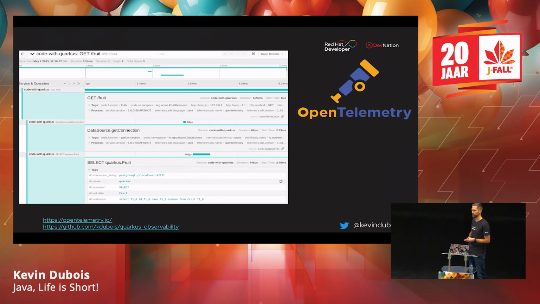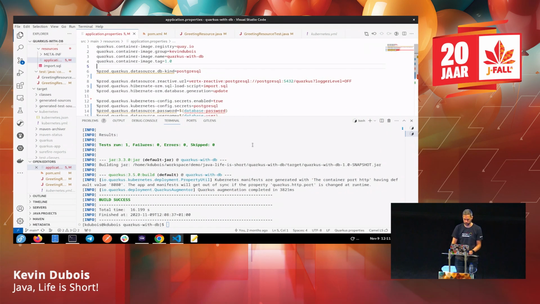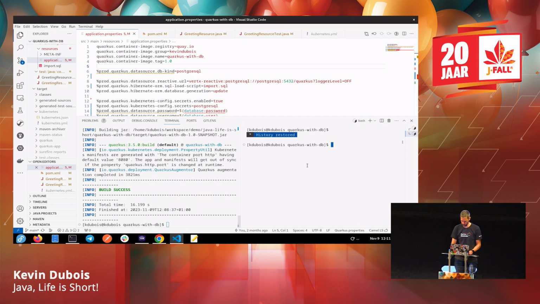Who uses OpenTelemetry in their applications? Okay, about 10%. What's cool about OpenTelemetry is you add some dependency on OpenTelemetry and it'll start generating a lot of interesting data that you can then use to trace through your application using a tool like Jaeger, which is the one I'm showing here right now. I think I can show this without internet. I think I have a local version.